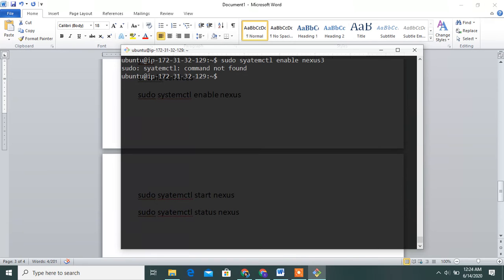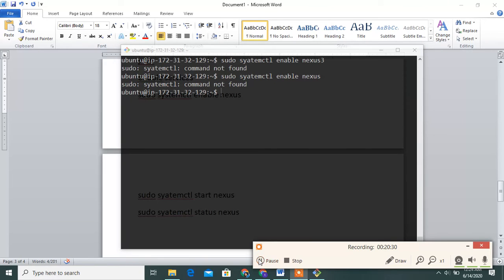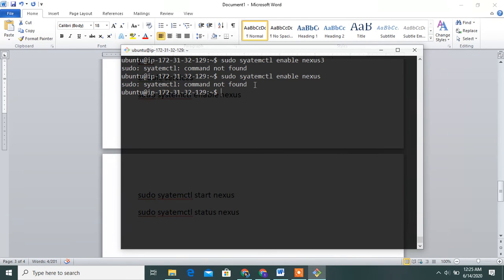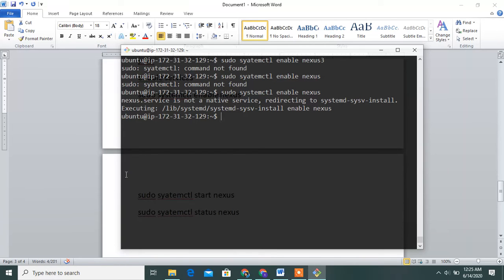No guys, the command is wrong; it is sudo systemctl enable nexus. Use sudo systemctl enable nexus. Nexus service is not active.